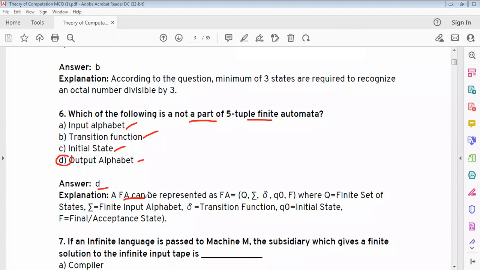A finite automata can be represented as (Q, sigma, delta, q naught, F), where Q is a finite set of states, sigma is the finite input alphabet, delta is the transition function, q naught is the initial state, and F is the final or acceptance states. Hence, output alphabet is not a part of a 5 tuple finite automata.